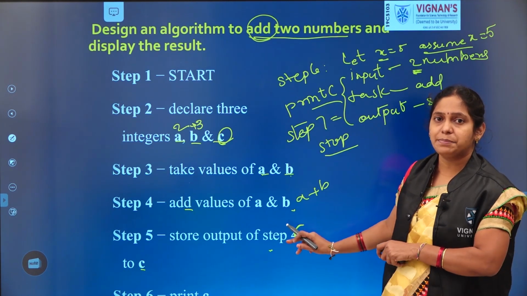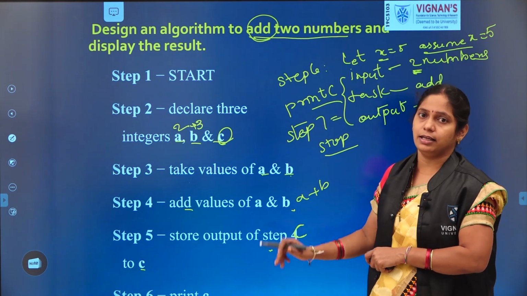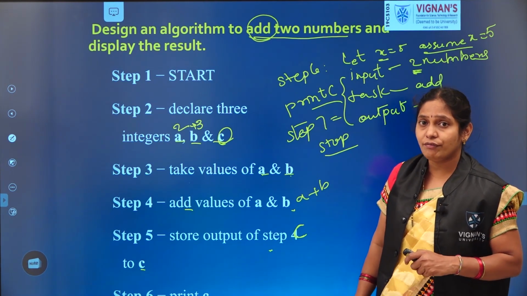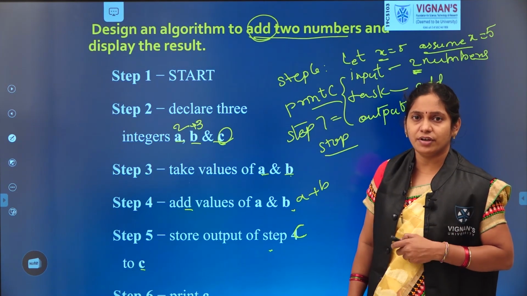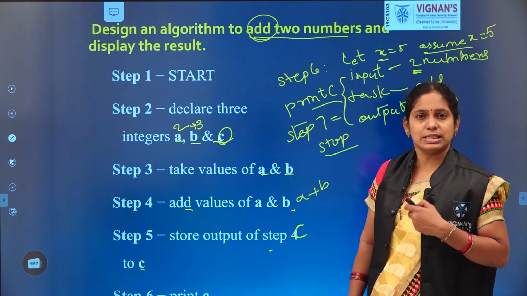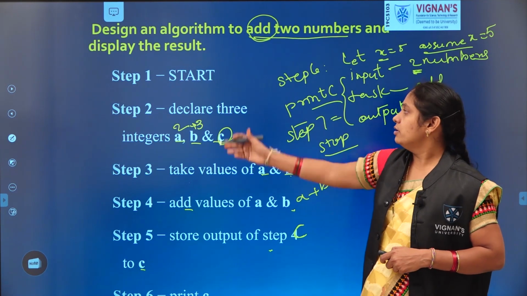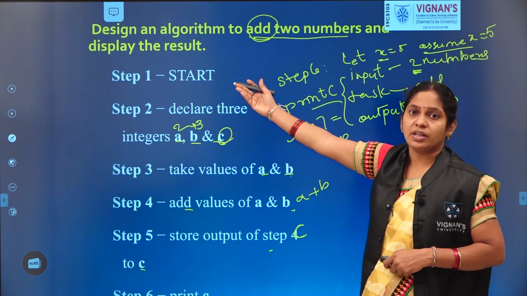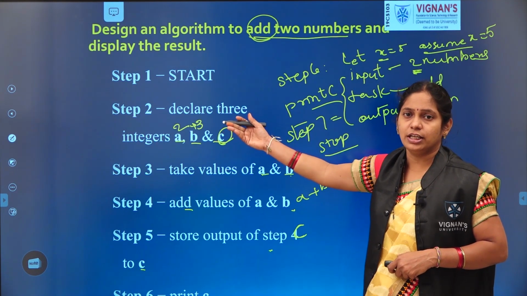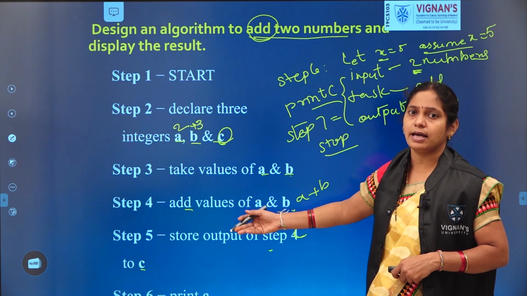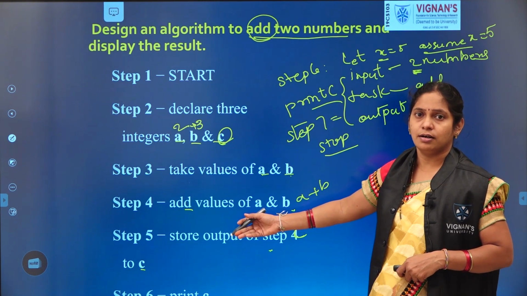So, if you observe this algorithm clearly, what order did we follow, which step did we execute first? We started from the first step, after that step 2, followed by 3, 4, 5, 6 and 7, right.